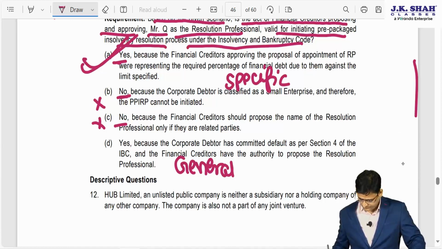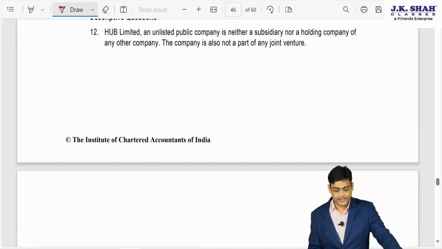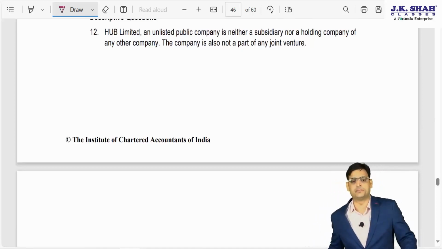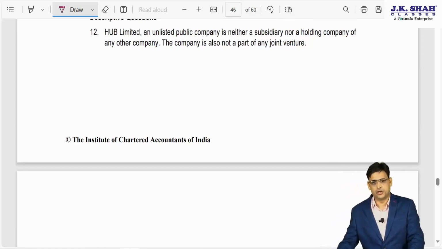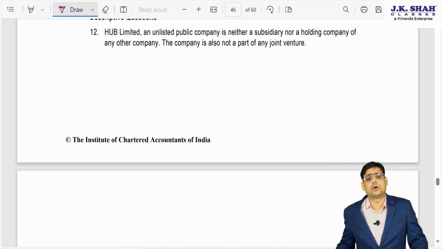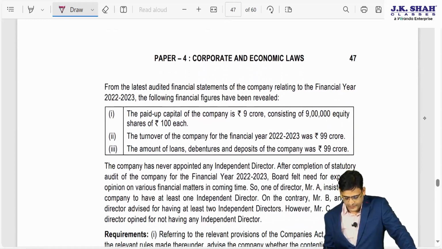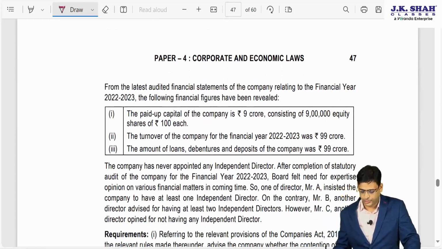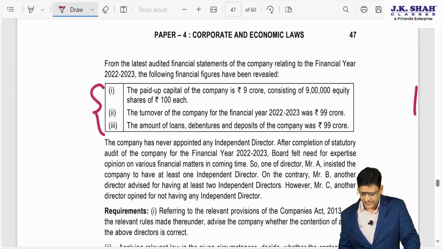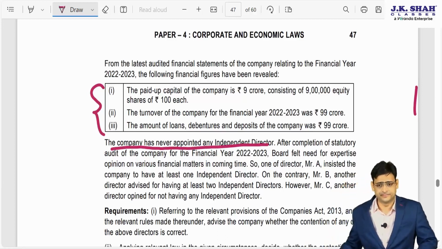Next, we'll go for the descriptive question. HUB Limited, an unlisted public company, is neither a subsidiary nor a holding company of any other company. The company is also not a part of any joint venture. From the latest audited financial statement of the company, financial year 22-23, following financial figures have been revealed. And then they have given these figures. The company has never appointed any independent director. So apparently this question is for independent director.